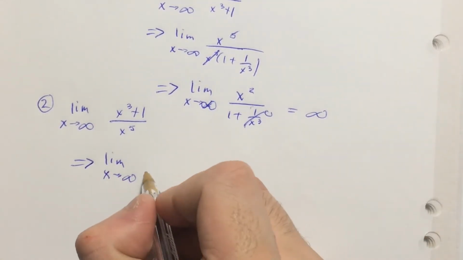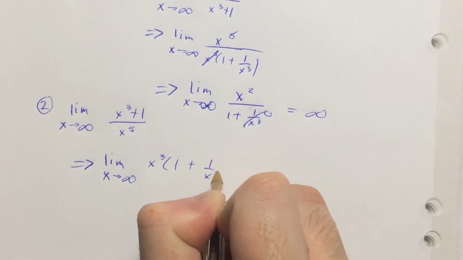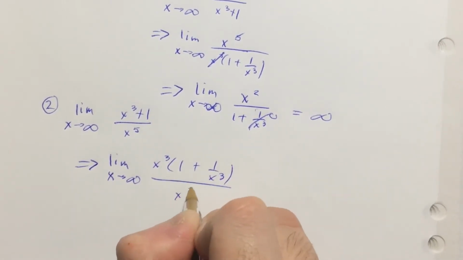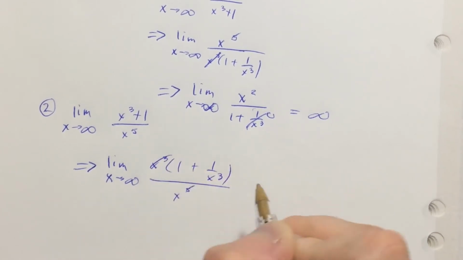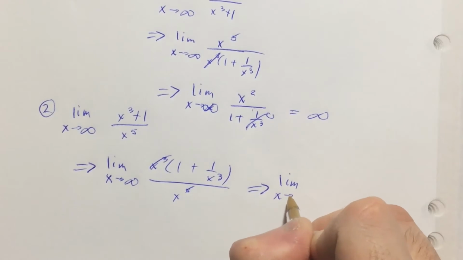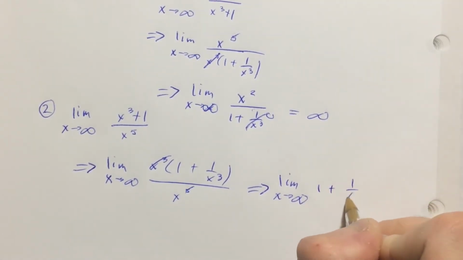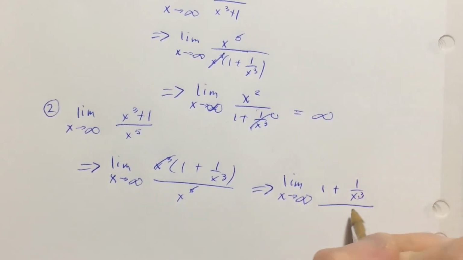I changed it up on you. And now that's x cubed factored out, 1 plus 1 over x cubed, over x to the 5th. Cancel, and that's just equal to the limit as x approaches infinity of 1 plus 1 over x cubed over x squared.